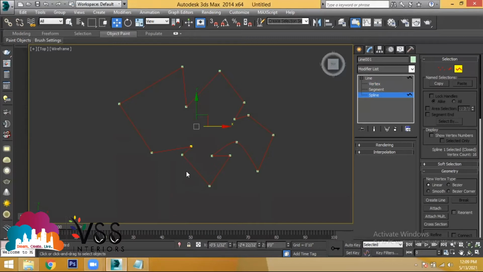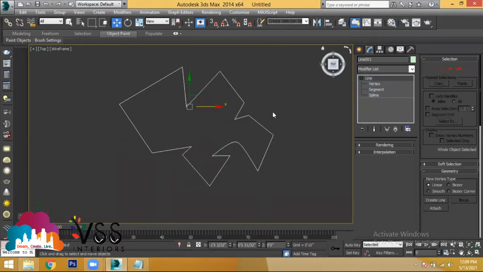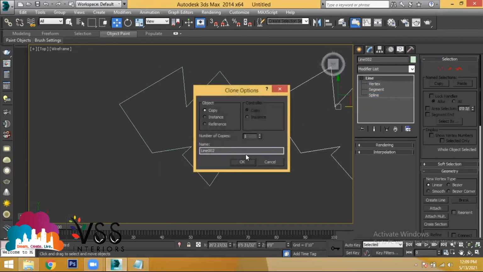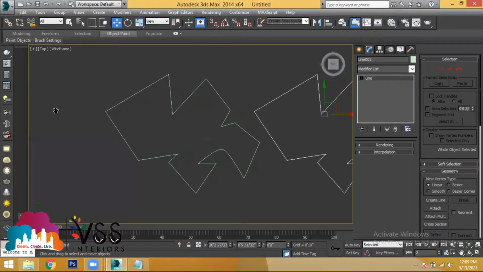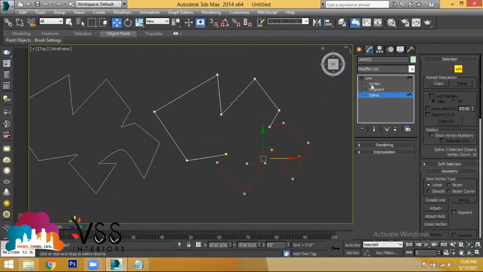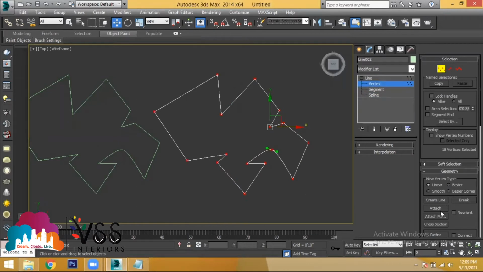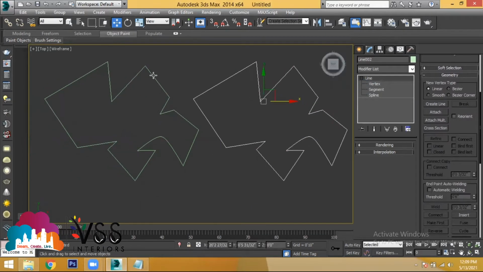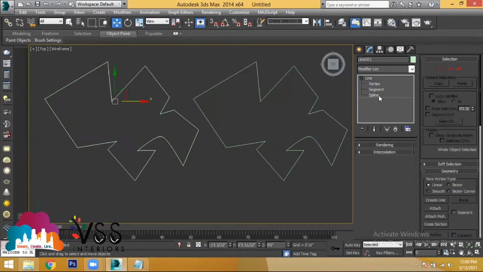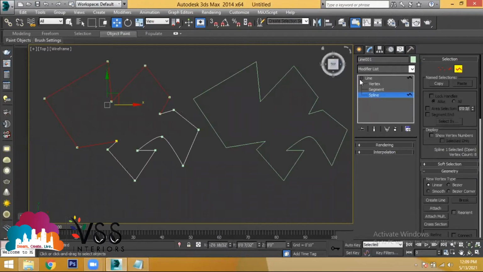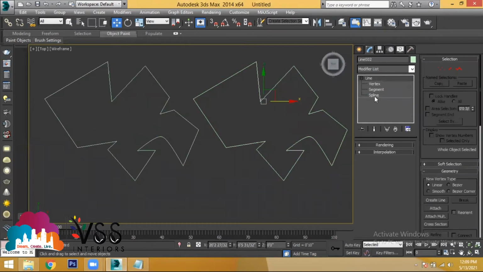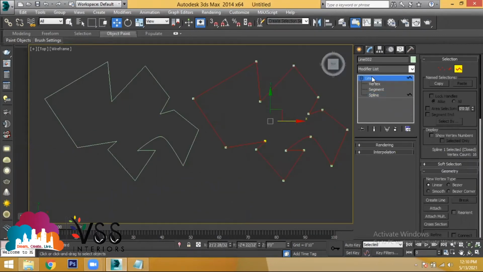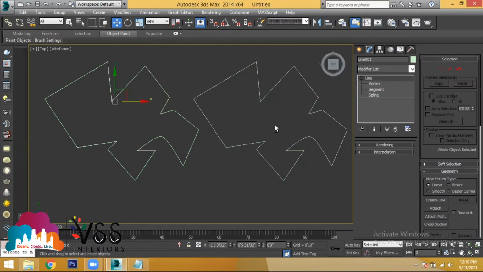What is the difference when you don't make a weld? When you don't use weld, this is a different selection and this is a different selection, right? Let us copy two objects here. Now the right side object which I have, I want to use the weld option. And this object is not welded. If you see, this is a different selection, this is a different selection. This object is completely done with the weld option so that when you use spline, the complete object is getting selected. This object is not with weld and this object is with weld.